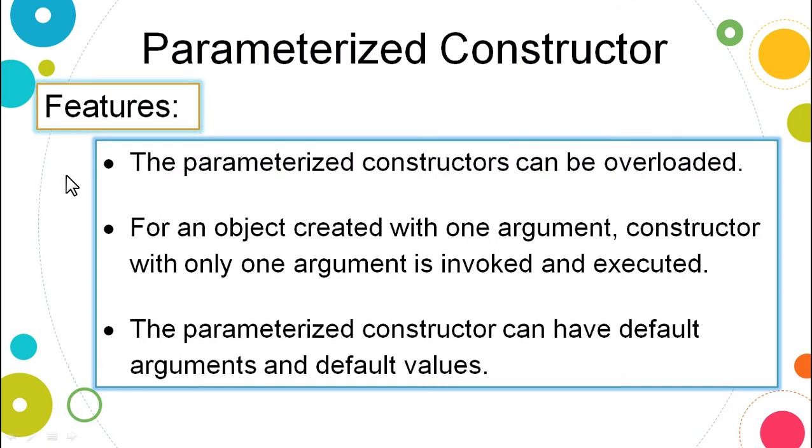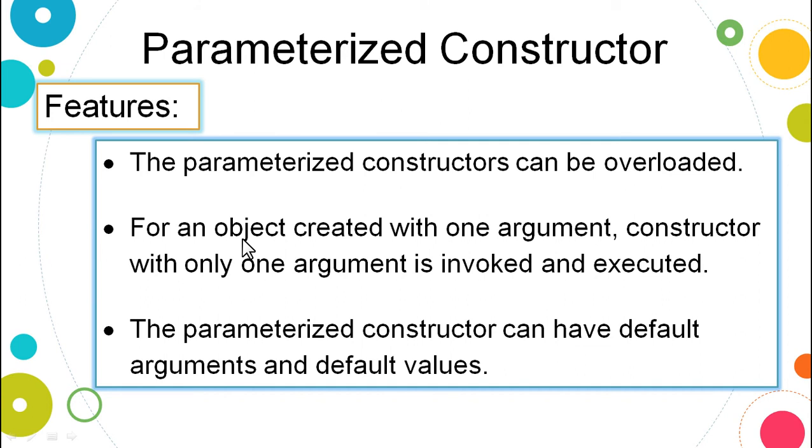Moving ahead, we have the next point. The parameterized constructor can be overloaded. Overloading in the sense they can have the same name but differ in the type of parameter or number of parameters. We spoke about function overloading. Function overloading means functions having the same name but differing either in type of parameter or number of parameters. The same concept can be implemented on the constructor also with the help of parameterized constructors.